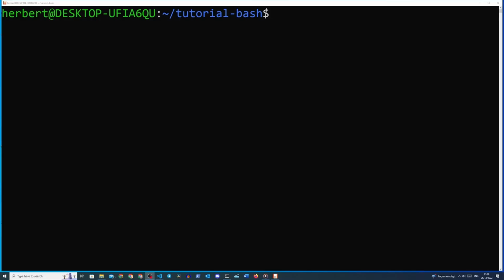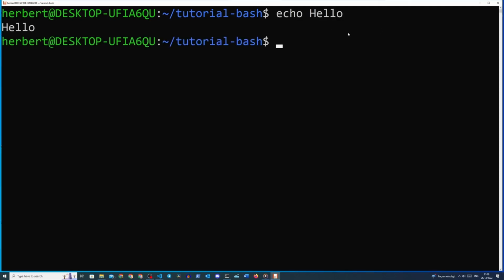Before we start with actual scripting, let's first do some basic commands in the terminal. Let's look at an example of two very simple commands to display text in the command line. The first one is called echo, which will display the text you pass it as an argument. We will write the command echo and then we pass it some text, like so. We just type in echo hello, and so we can dissect this by looking at echo as the command and hello as the argument. We will learn more about arguments later in this course.